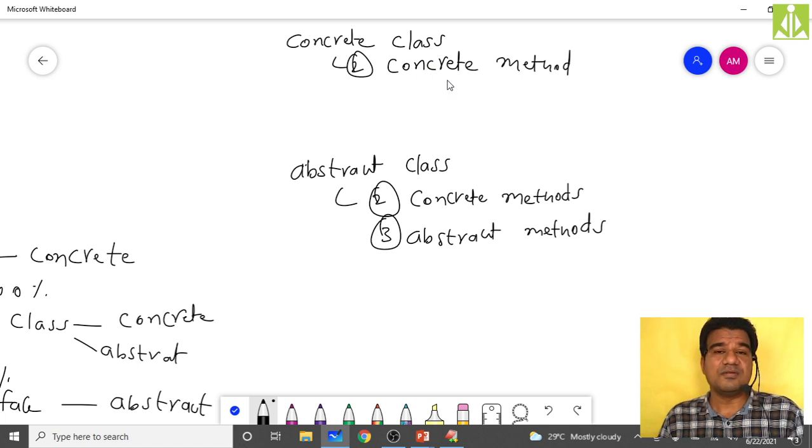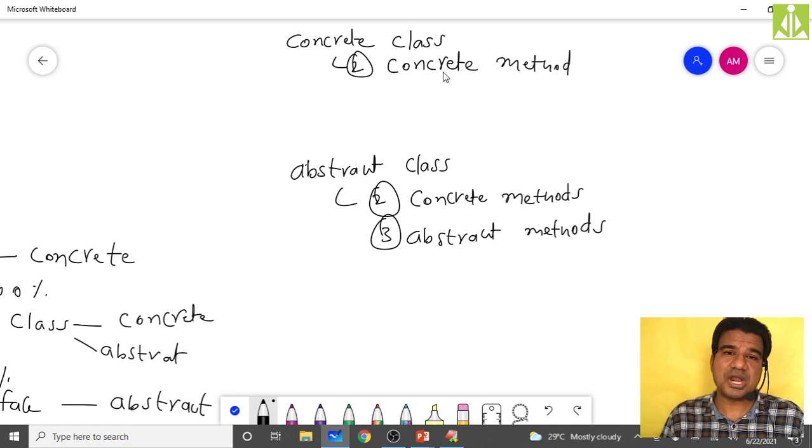Because by taking a class as abstract, you are telling the compiler that it is not having the full implementation. But when you are making a class a concrete class, and you are omitting the abstract keyword when you are defining the class, your compiler will consider that class a concrete class, and will consider that it has full implementations of all the methods. So it is highly impossible to put abstract methods inside a concrete class. You cannot put them, but you can put both abstract as well as concrete methods inside an abstract class.